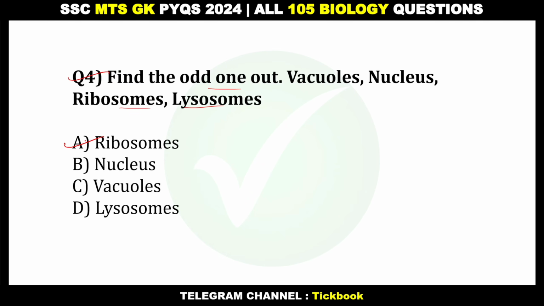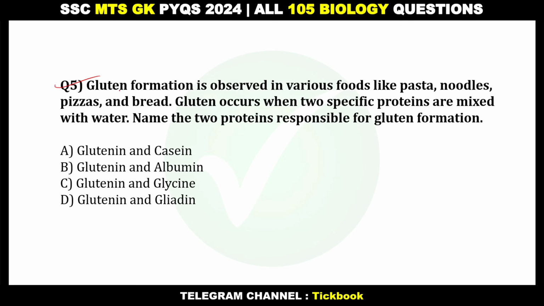Option number A, ribosomes. 5, gluten formation is observed in various food like pasta, noodles, pizzas and bread. Gluten occurs when two specific proteins are mixed with water. Name the two proteins responsible for gluten formation. Number D, glutenin and gliadin.